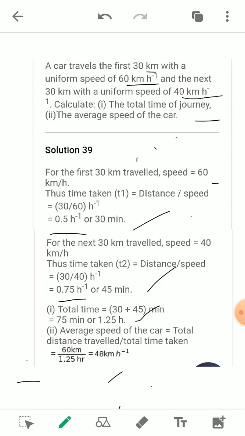Now the second one is we have to find the average speed of the car, and we know the formula. Average speed is equal to total distance traveled upon total time taken. So total time taken we already calculated here, that is 1.25 hours, and what is the total distance? It will be equal to 30 kilometers plus 30 kilometers, that is equal to 60 kilometers. So the formula will be 60 kilometers divided by total time taken, that is 1.25 hours, and it will be equal to 48 kilometers per hour. This is the average speed of the car.